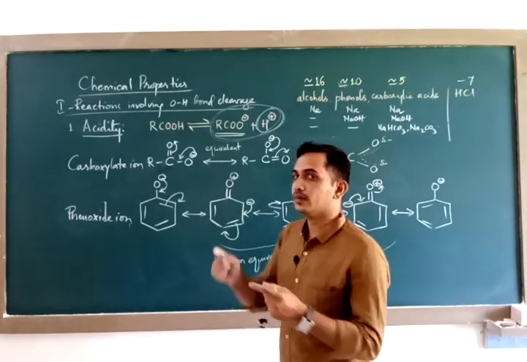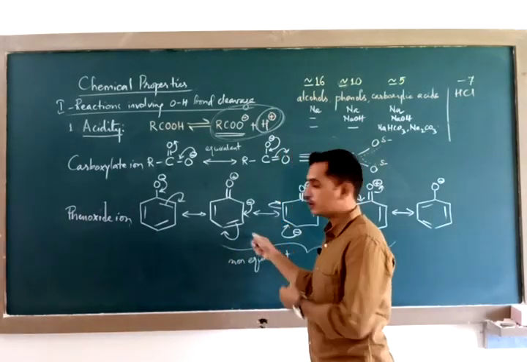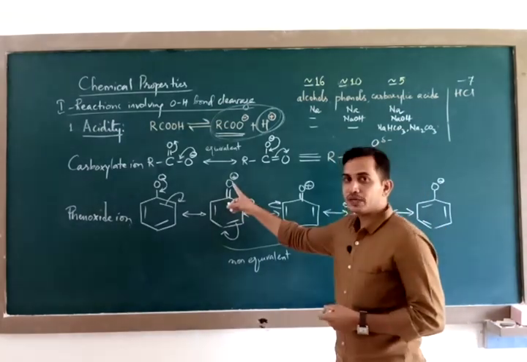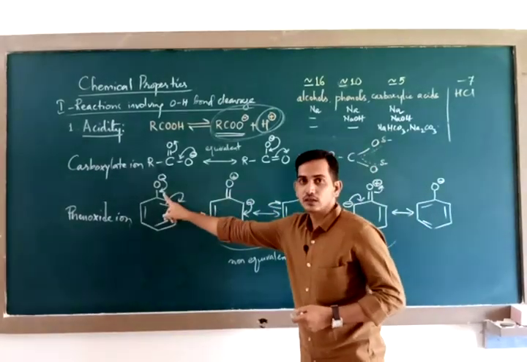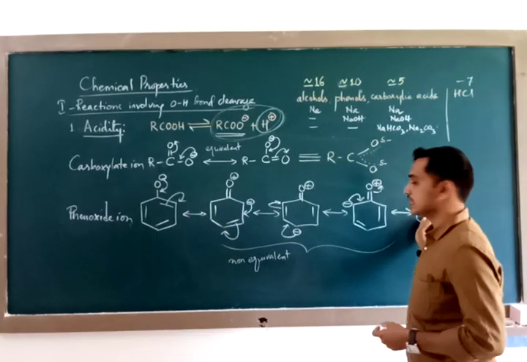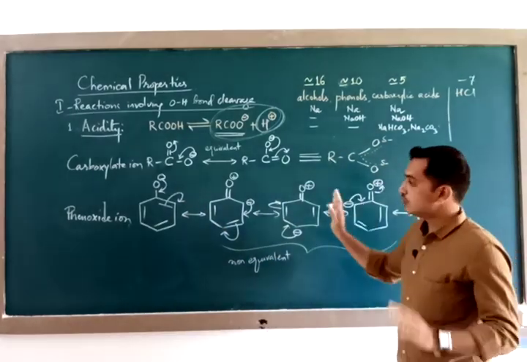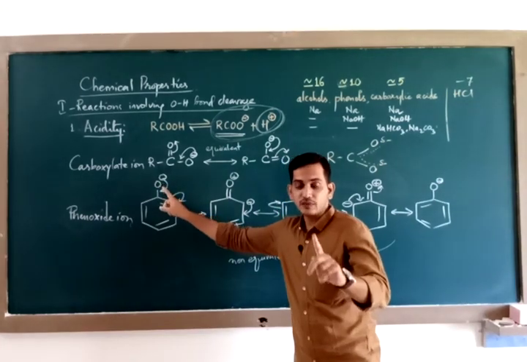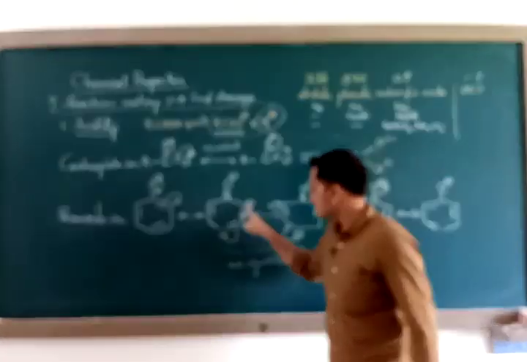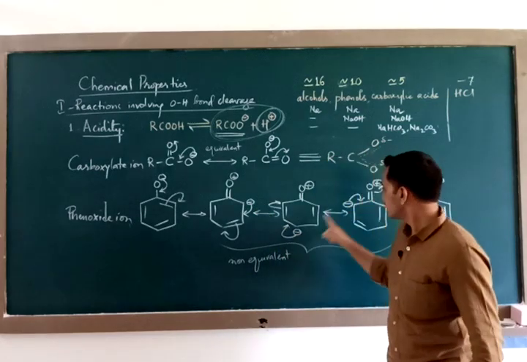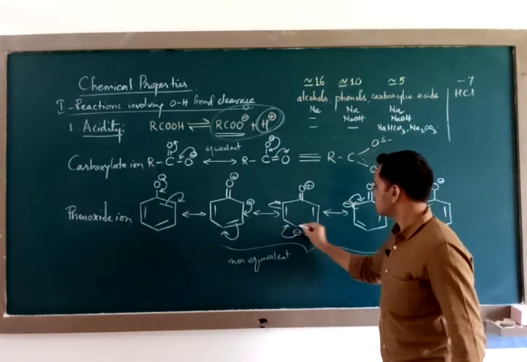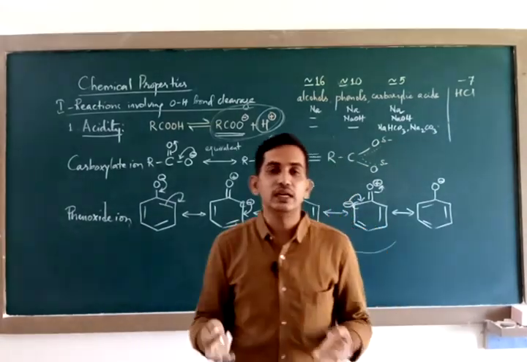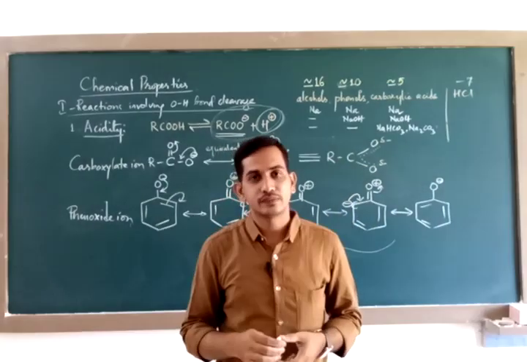Follow the same explanation for the phenoxide ion. You notice in the phenoxide ion, the negative charge appeared on oxygen only once. The same structure reappeared in the last, so we consider it once. So the negative charge appeared on oxygen once, whereas it has appeared thrice, once, twice and thrice on carbons. It has appeared thrice on carbon, which is usually an electropositive atom.